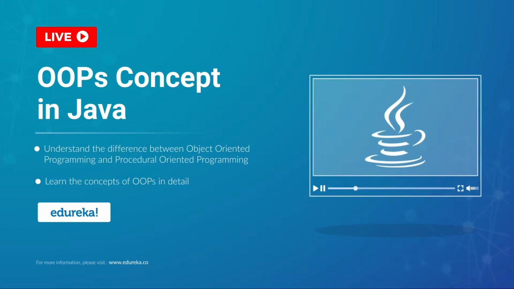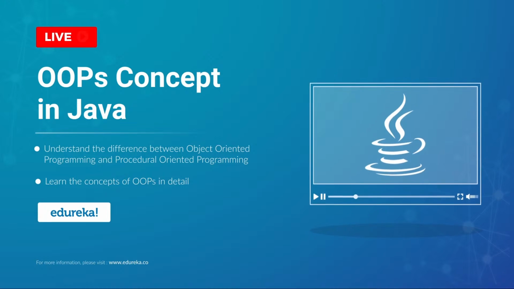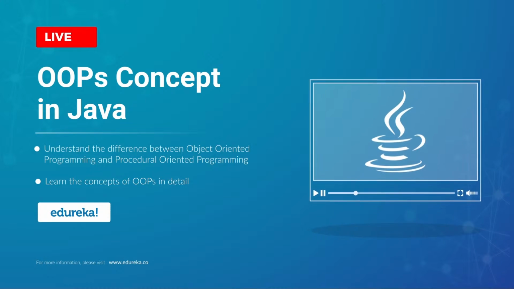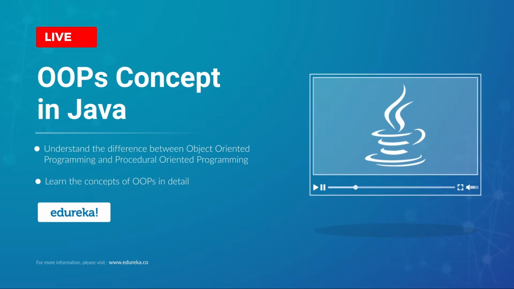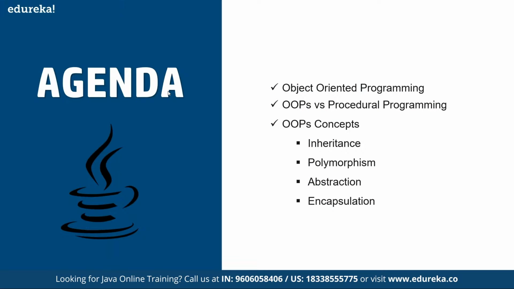So the main agenda in this workshop for today is that we are going to focus on the OOPS concept in Java. We are going to talk about the object-oriented programming concepts, OOPS versus procedural programming, and different concepts available in OOPS. Then we are going to discuss inheritance, polymorphism, and then abstraction and encapsulation one by one.